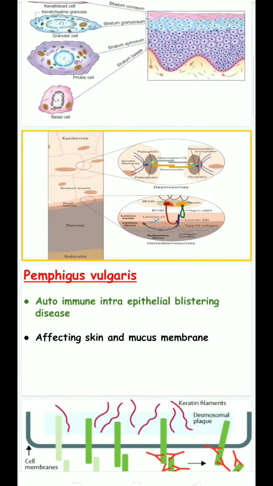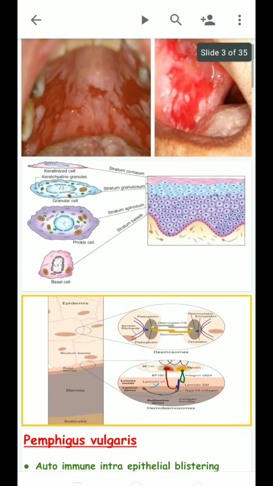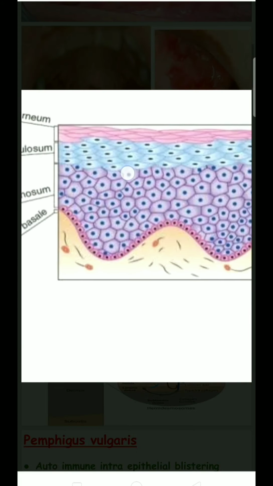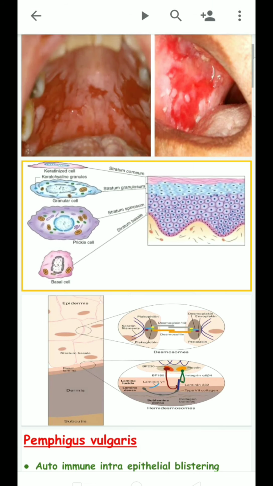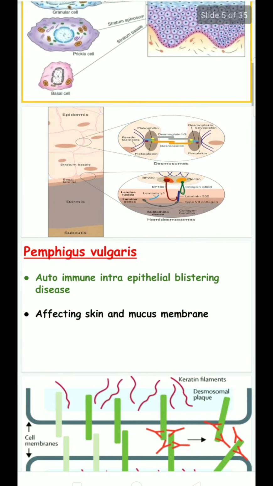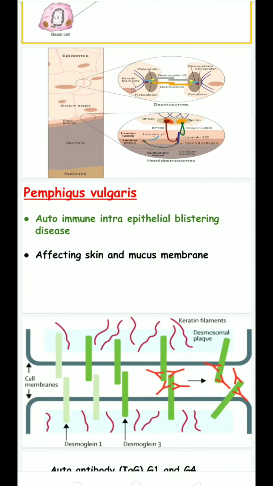Pemphigus vulgaris is an autoimmune intraepithelial blistering disease. Intraepithelial means the blistering is present in the epithelium. It is a blistering disease affecting skin and mucous membrane.